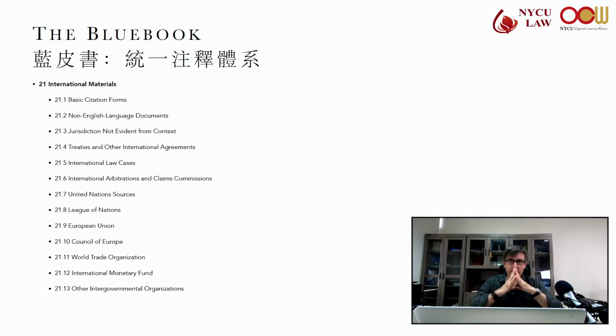So short forms for international law cases and arbitrations. Go back to Rule 10, 10.9. So for UN and other intergovernmental organizations, you can use both id and supra. Again, with the here and after, if you use the here and after designation, use that. Yearbooks and digests, we can use id and supra as well.